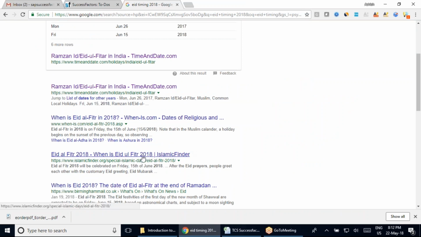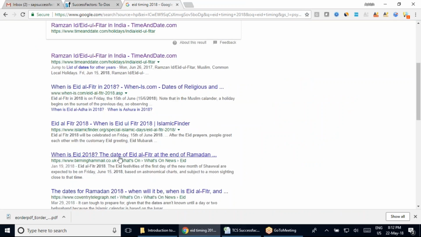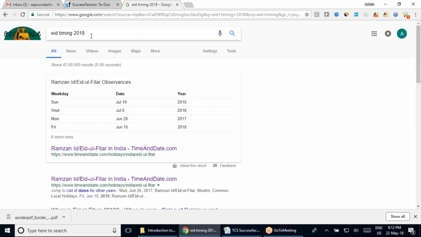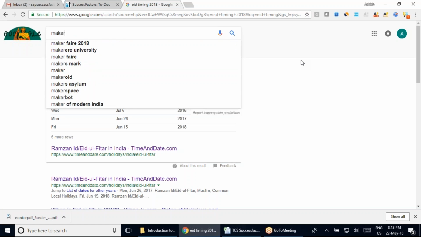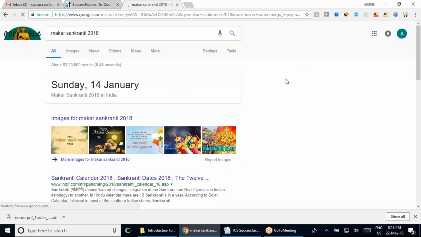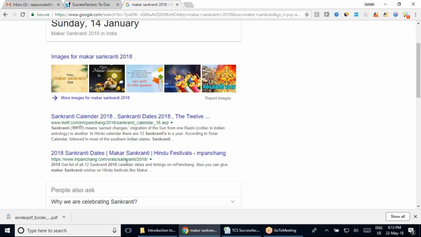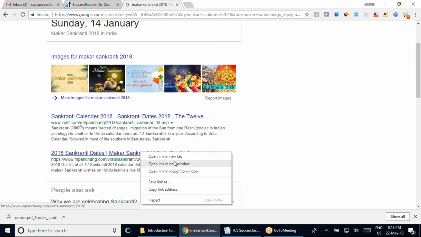Let's just see another one. When is Eid, the date and Eid? Okay, this is all showing. I don't think Muslim has such kind. But let's suppose we want to see any Hindu festival, which is your Makar Sankranti. Makar Sankranti, if I look at for 2018, though it has passed, but here you can see your Panchang, which